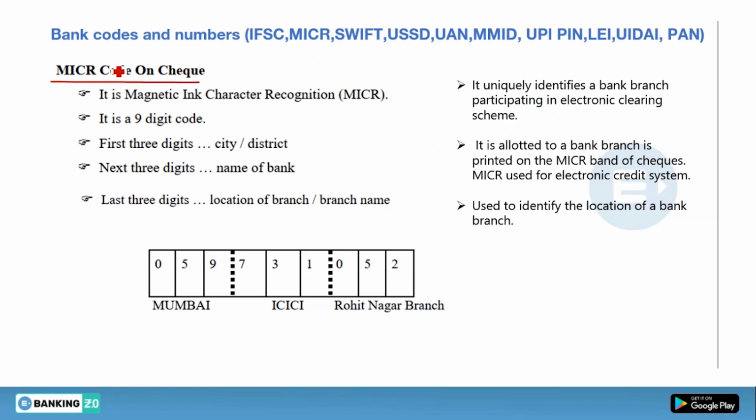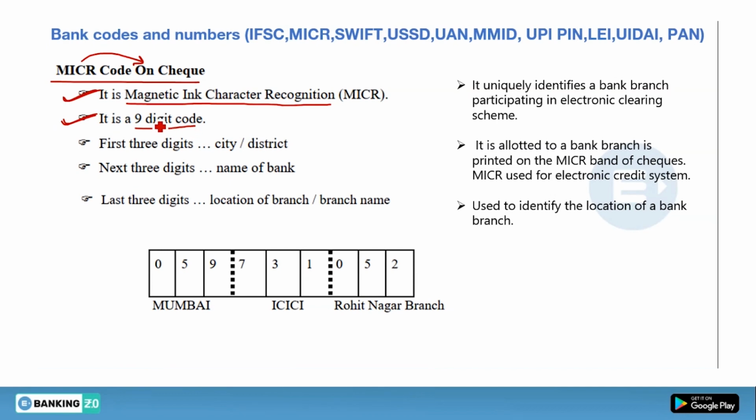Our next code is the MICR code on the cheque. What do you understand by this? That MICR is present on the cheque only. What is the full form? The full form is Magnetic Ink Character Recognition. This full form is very important, so you should mug it up. And it is a 9-digit code.